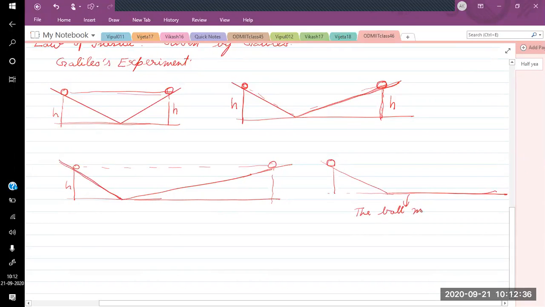The ball moves up to infinite distance. So it means that if there is no force applied, the ball will keep on moving with whatever velocity it is provided. With the same velocity, it will keep on moving. So on the basis of that, he gave the concept